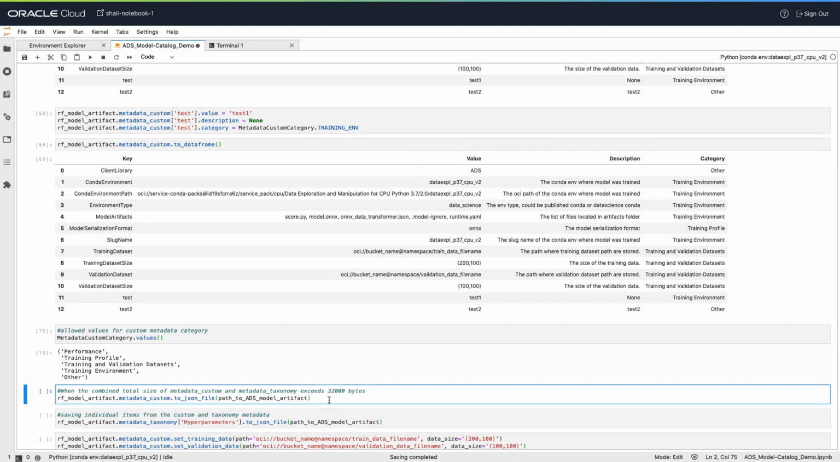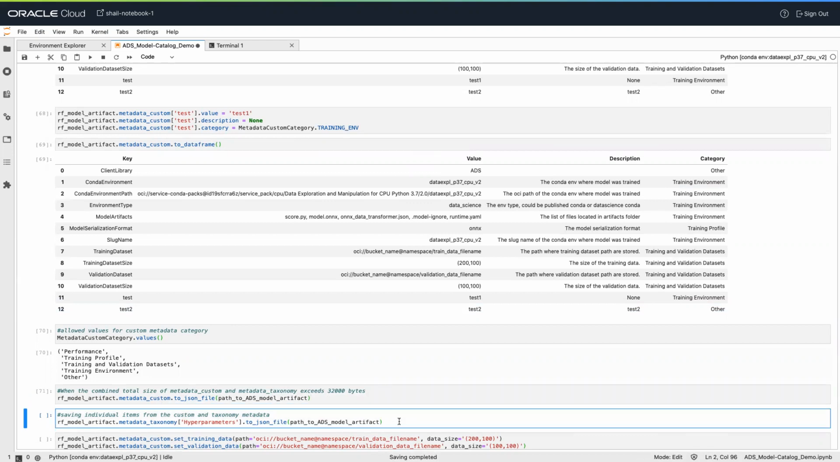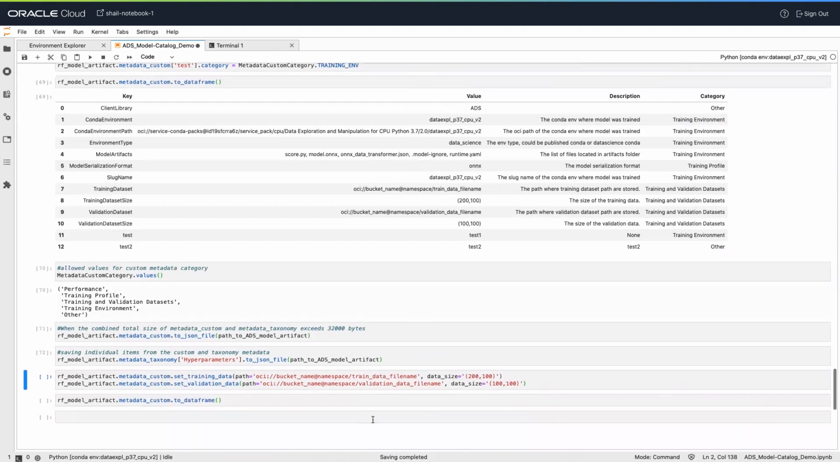You can save the metadata custom and metadata taxonomy to the artifacts folder. Also, you can save an individual item from custom and taxonomy metadata. Let's say you want to save the hyperparameters to the artifact folder, you can do it this way. If you already have a training or validation dataset saved in object storage and want to document the information in this model artifact object, you can add that information into metadata custom. Now we can see the result.